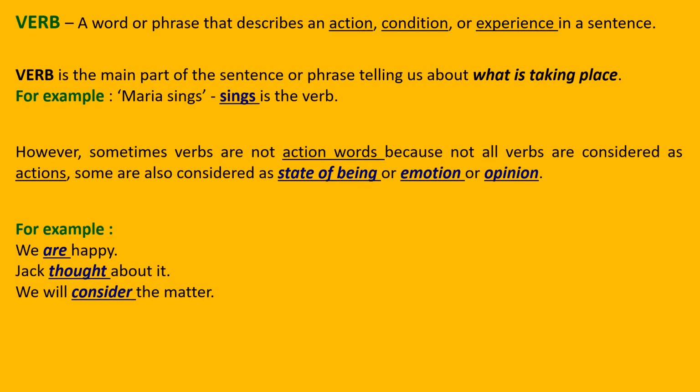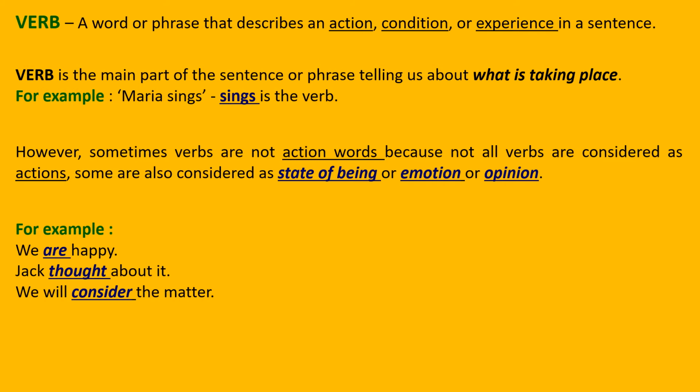For example, we are happy. How are we? We are happy. So it says the first one that I have written here, state of being. Our state, what is our state? We are happy. So our word is a verb here. Jack thought about it. Thought. Thought, thinking something is where your mind is involved. But your mind is doing some work. So it is also a sort of work. So thought is also a verb here.